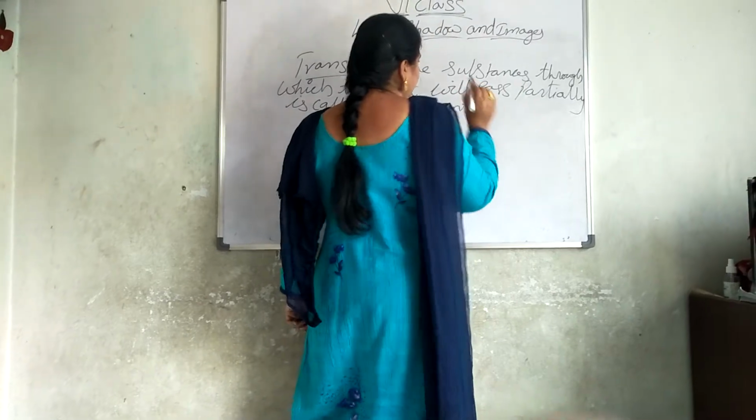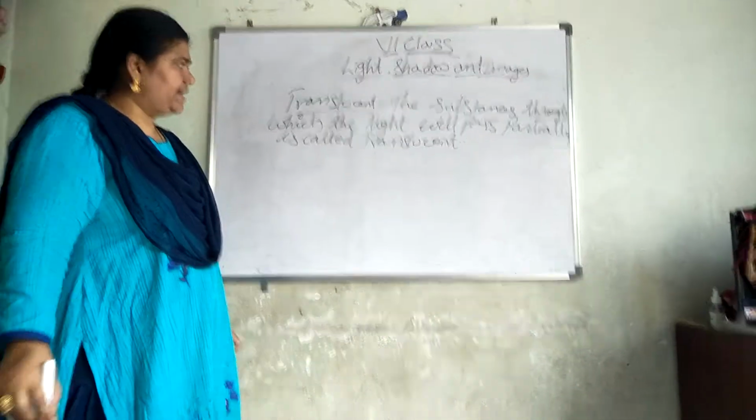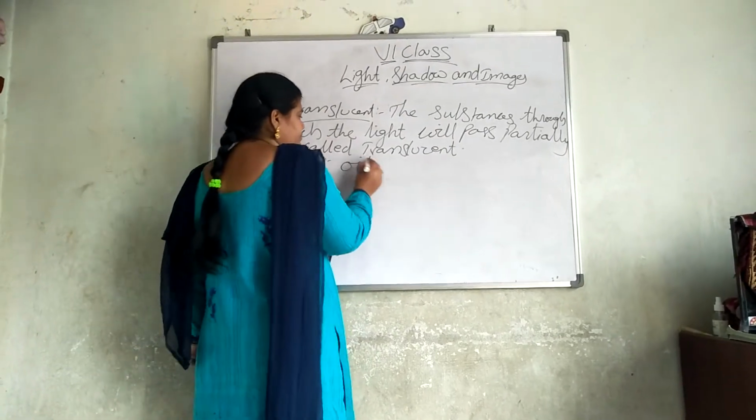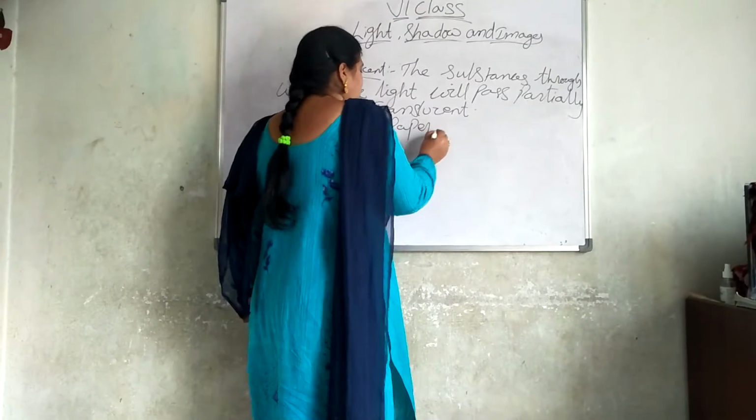Through which the light rays pass partially are called translucent substances. Example, oil paper or butter paper.